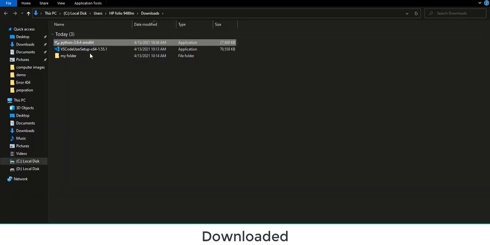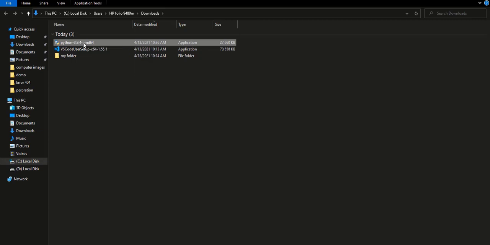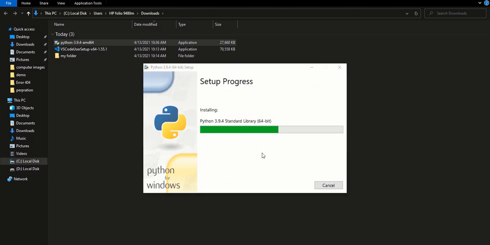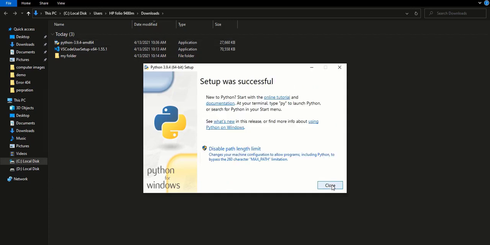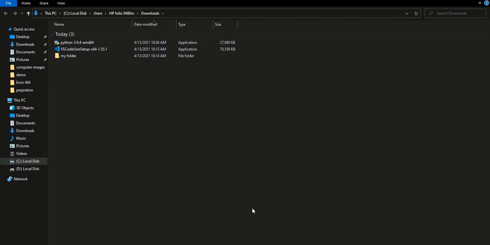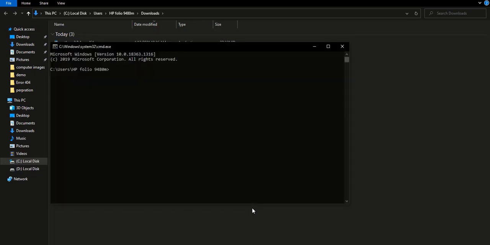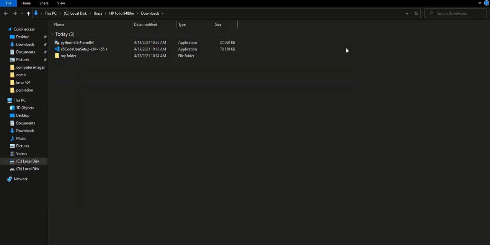Okay, now our Python setup is downloaded. Click the Python setup and add the path, then click Install Now. The Python installation process has started. Now the installation is done. You can close it now. And now open your cmd command prompt to check whether Python is installed or not. Type python and hit enter. Here is the latest version which we installed. It's installed. Now we are installing Visual Studio Code.